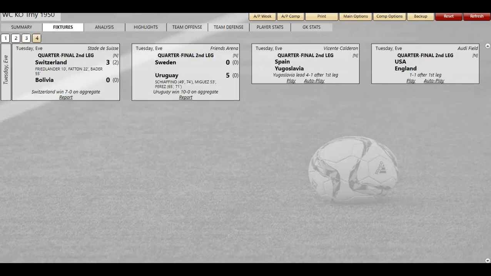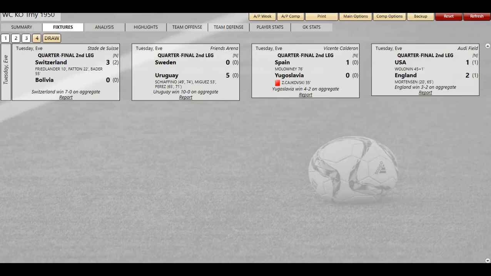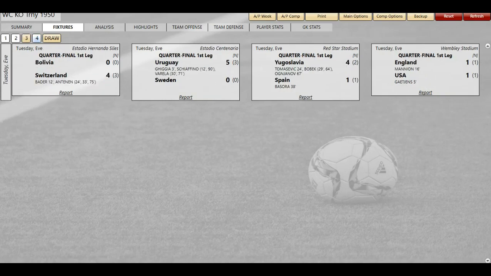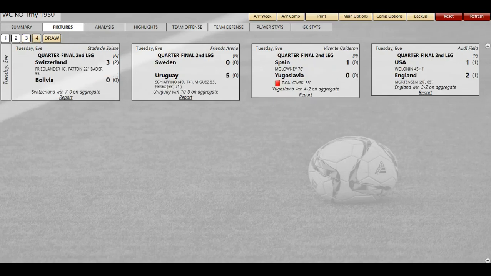Okay, 1, 2, 3, 4. Switzerland crushing Bolivia 7-0 in aggregate. Uruguay crushing Sweden 10-0 thanks to Ghiggia. Yugoslavia lost to Spain, but they won the first one. And England, Stan Mortensen. It was 2-1. It was tied? Yeah, England and US tied at 1-1. Wow. But England went to the States and won.